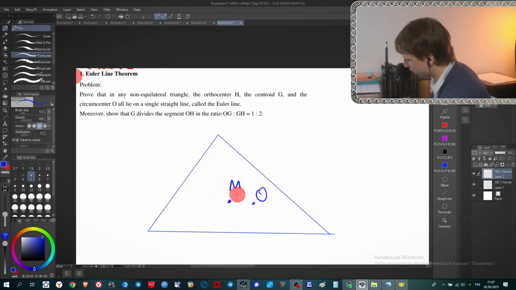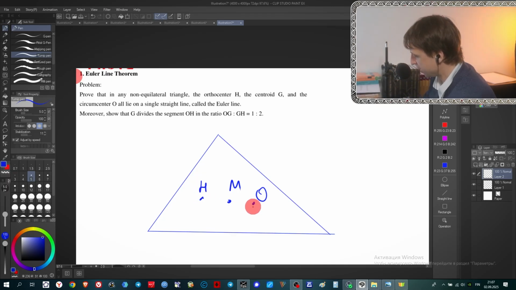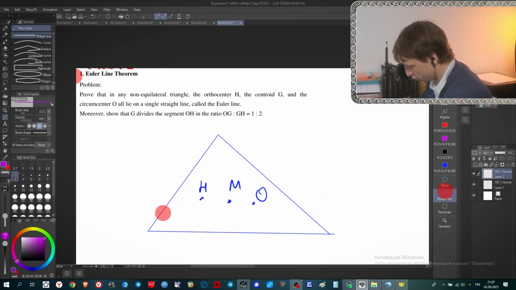M is the point where medians intersect. Here it's marked as a centroid. G is the same, the point where medians intersect. And the point H where altitudes intersect. Let me make it a little bit further, like this one, H. These 3 points, we should show that they always belong to the same line.